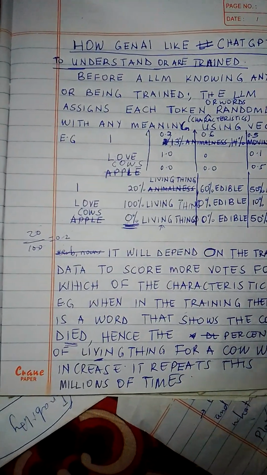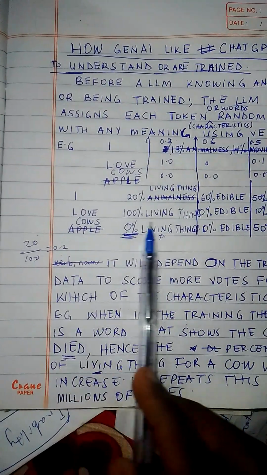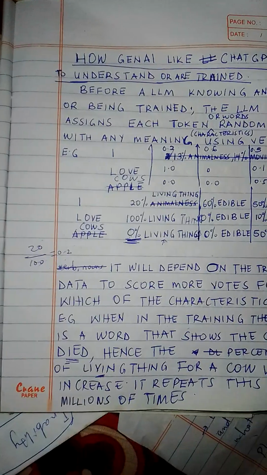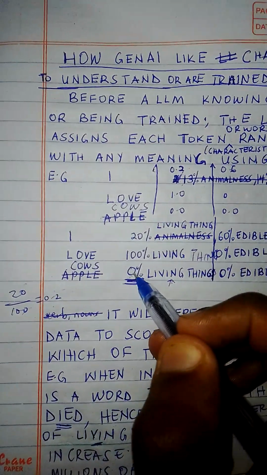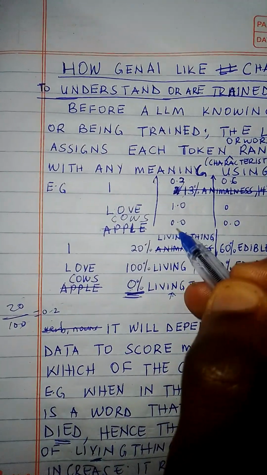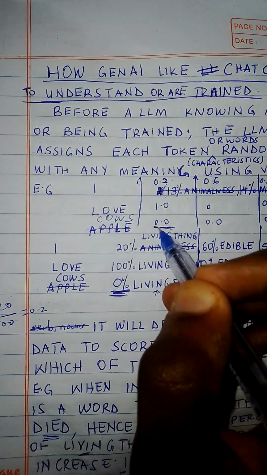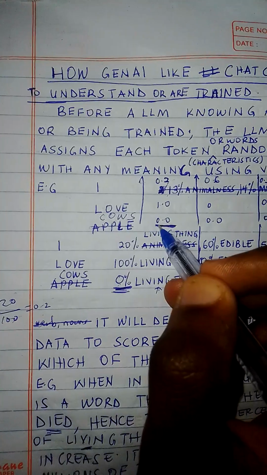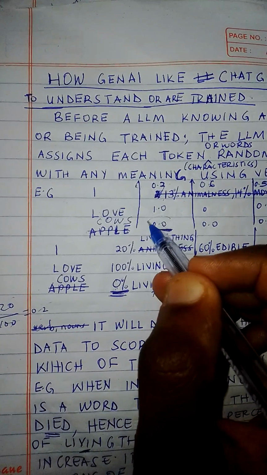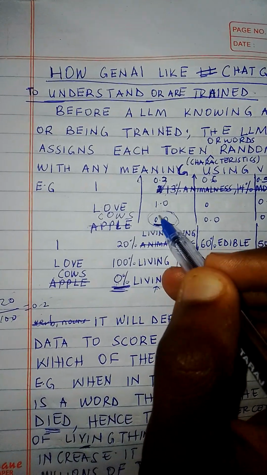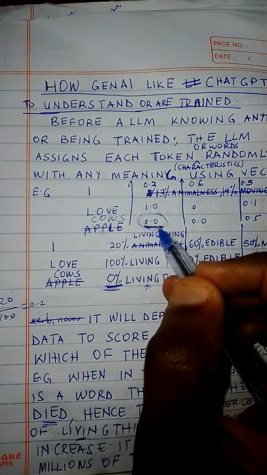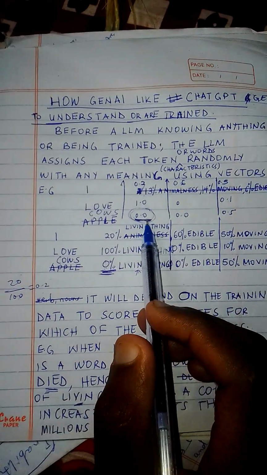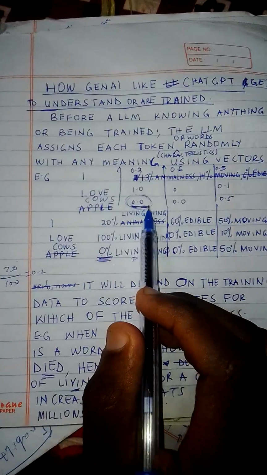So on the side of the cow it will increase the value of this first value, which shows living or non-living.